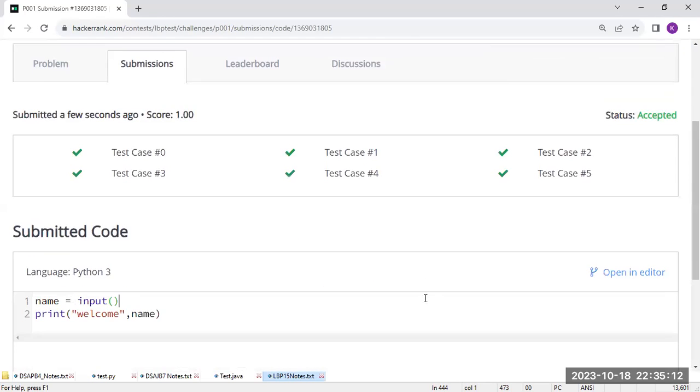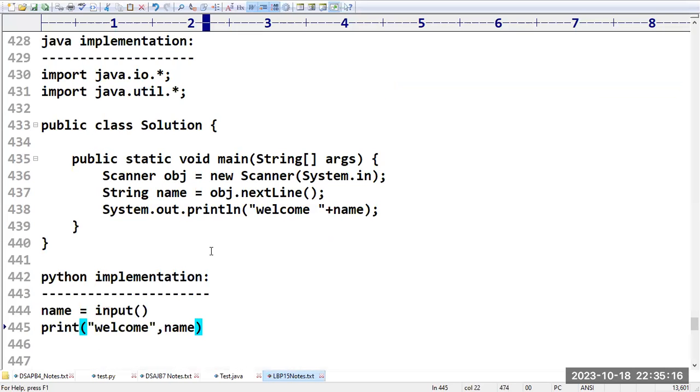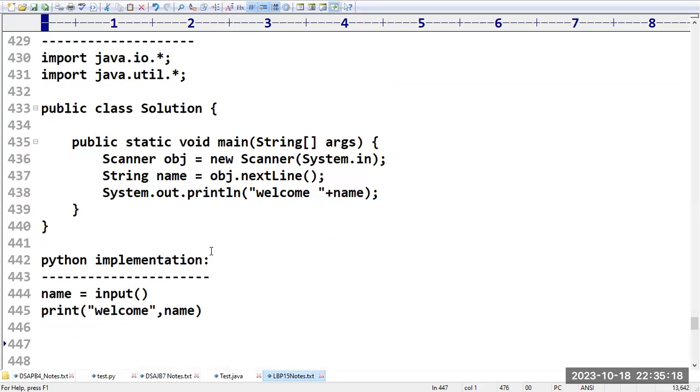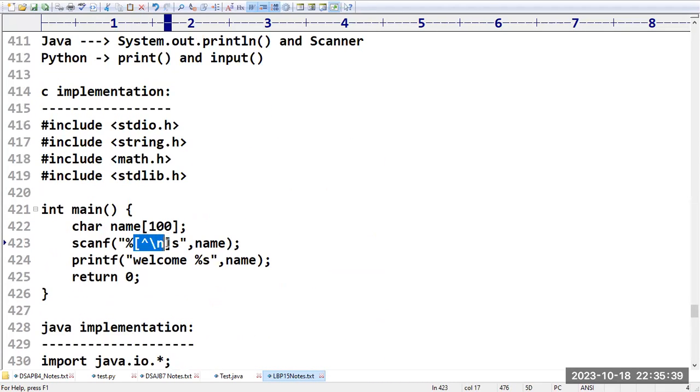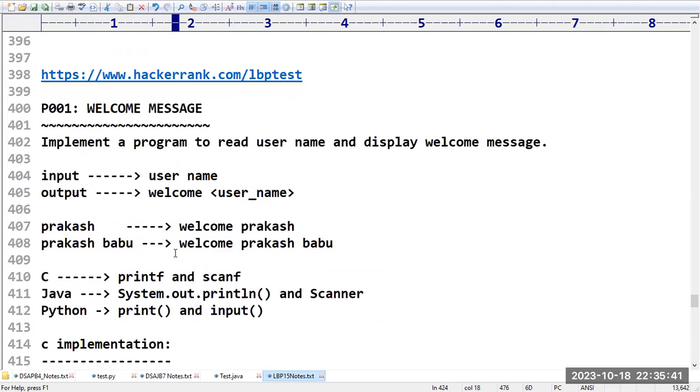So in Python also, we don't have any restriction, like we can read a single word or two words like that. We don't have any restrictions. Directly the input function is going to read the total line as it is. In Java, nextLine is there to read the data. In C language, we have that slash n, something like that we have to take manually. So I think this is the new concept that you have learned in today's session.